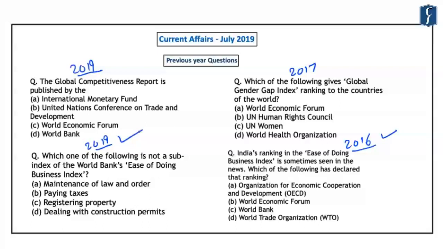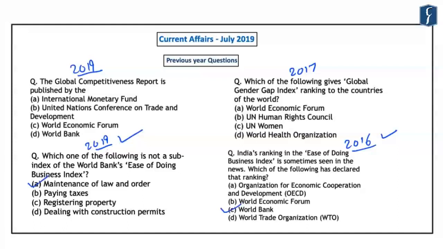However, in 2016, the question was which of the following releases this ranking based on ease of doing business. In the year 2019, it asks which of the following is not a sub-index in the World Bank's ease of doing business. So this highlights that previous year questions can also give you a direction as to what can be asked in future preliminary examinations. That is why solving previous year questions becomes extremely important for everyone who is preparing seriously for the preliminary examination. In the 2016 question, the answer was World Bank. And the answer in 2019 was maintenance of law and order.